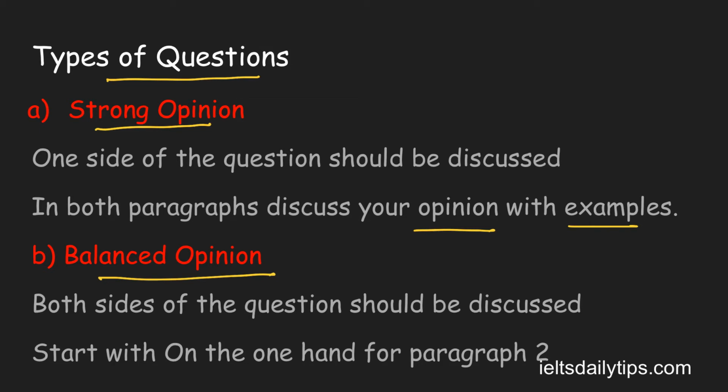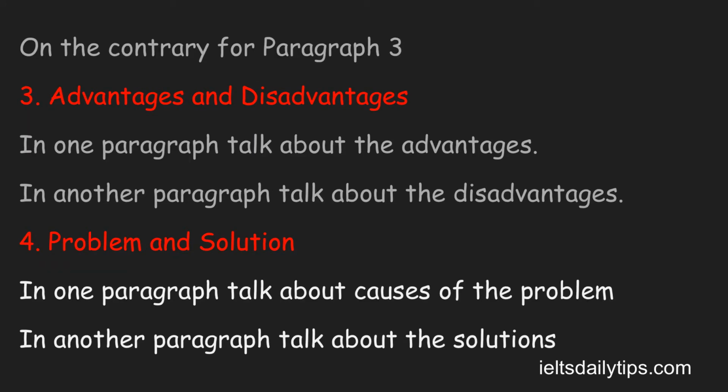So here, in the balanced opinion type questions, after paraphrasing, you can start the second para with the line "on the one hand", and for paragraph 3 you can say "on the contrary". So these can be the opening lines for para 2 and para 3 in the balanced opinion question.